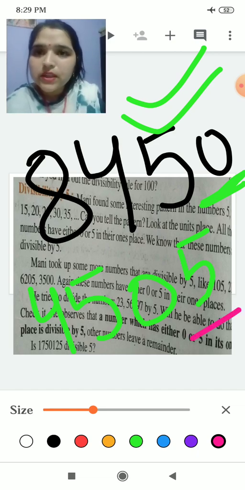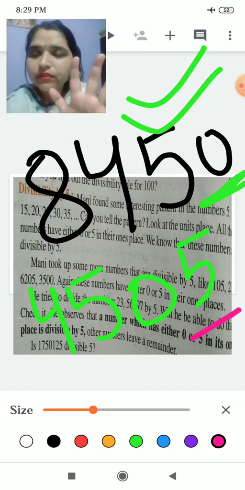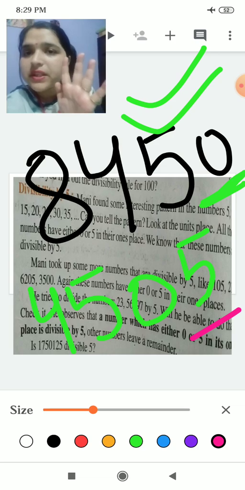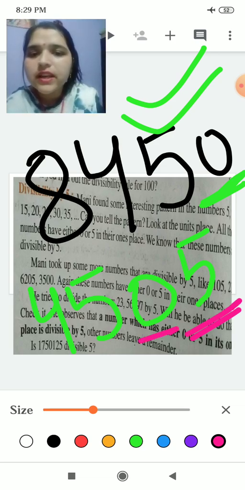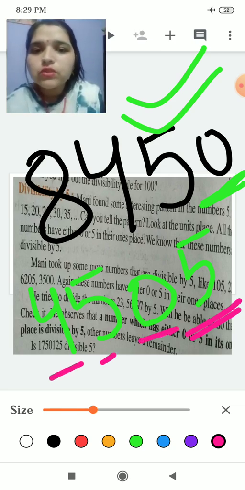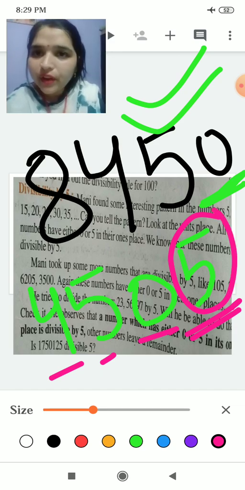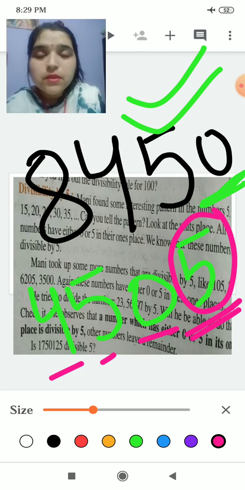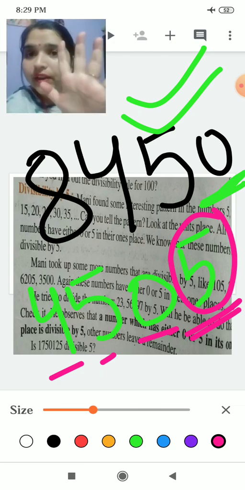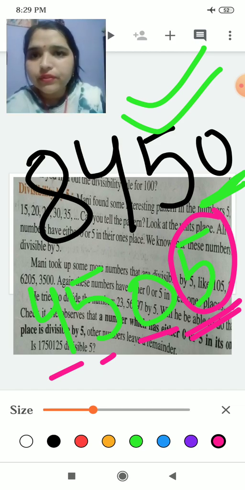Yes, 5 is there in the ones place. This is ones, this is 10, this is 100, this is 1000. So this is the ones place. It contains 5 here, so it is divisible by 5. Simple rule for 5: if the ones place has 0 or 5, then it is divisible by 5.